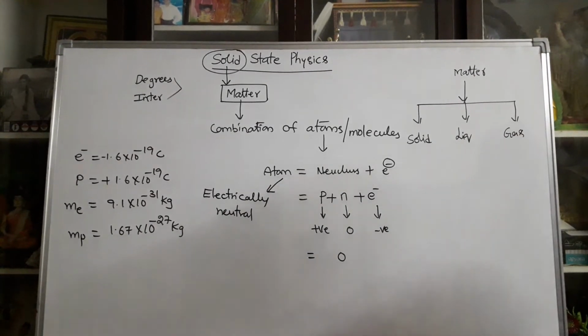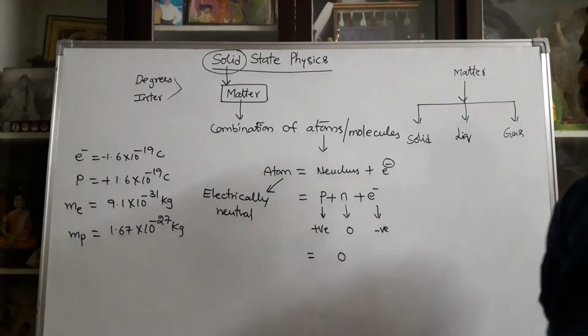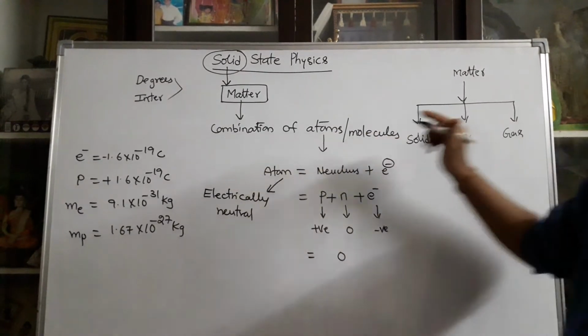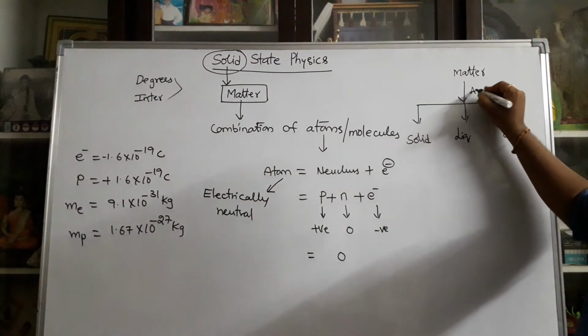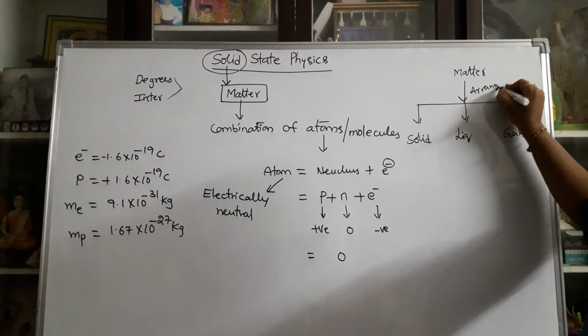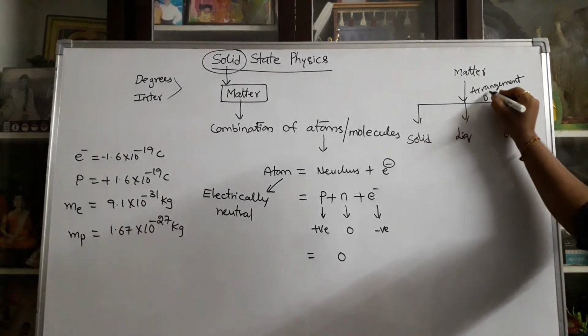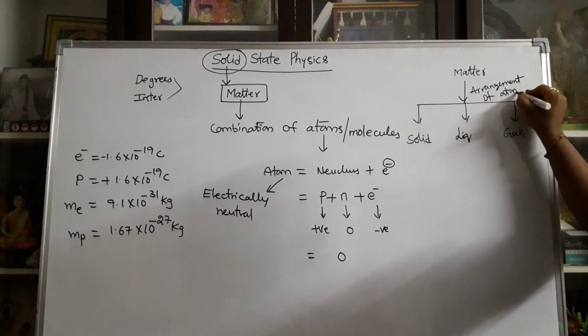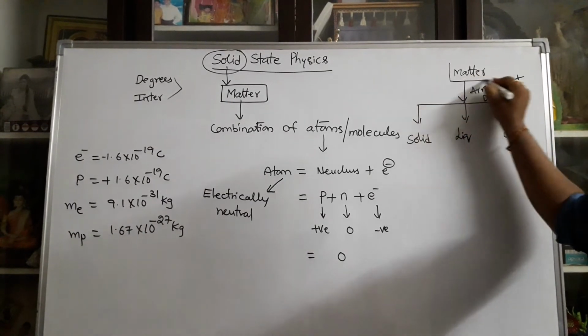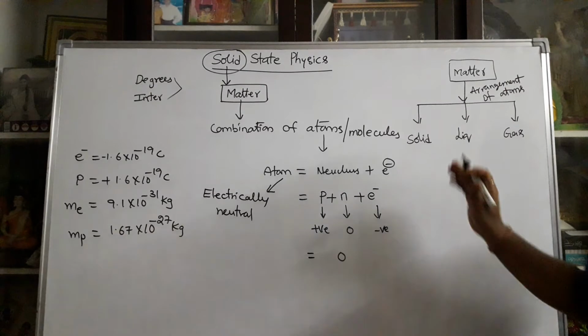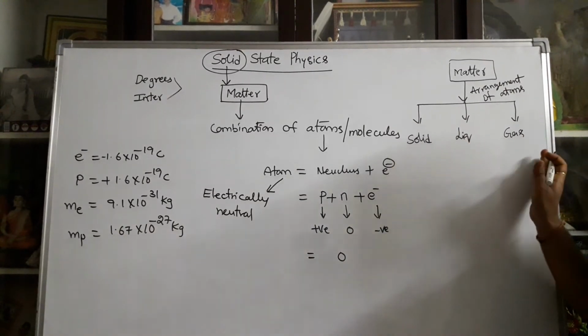So the classification of matter is based on the arrangement of atoms: solids, liquids and gases.